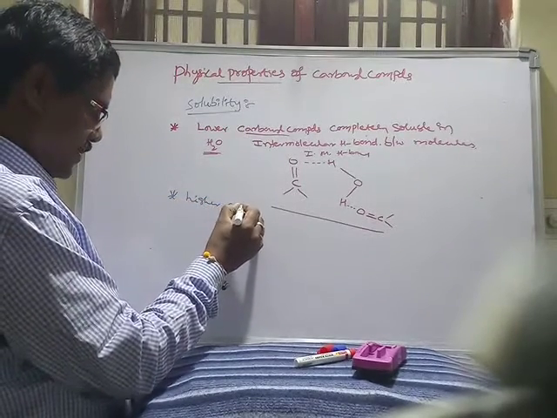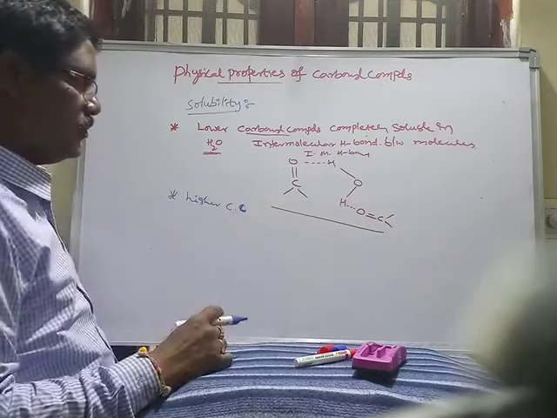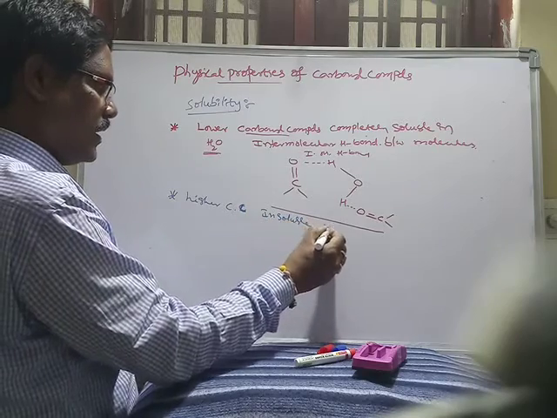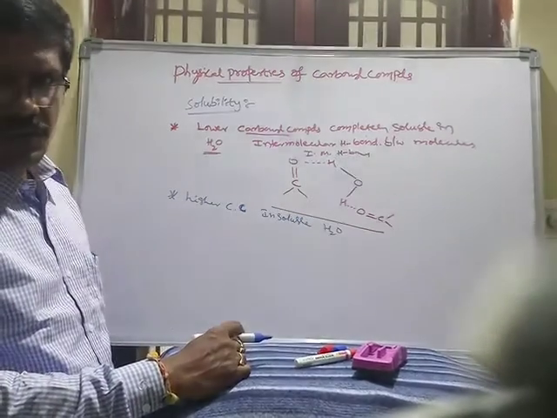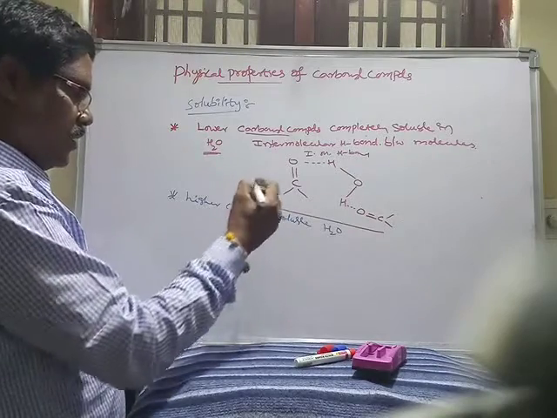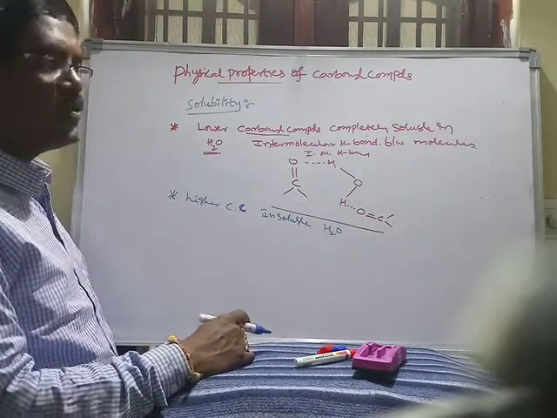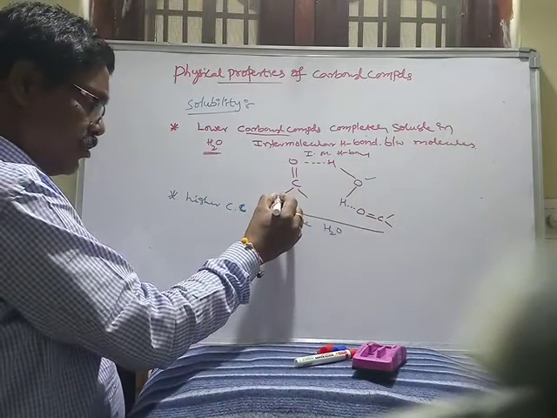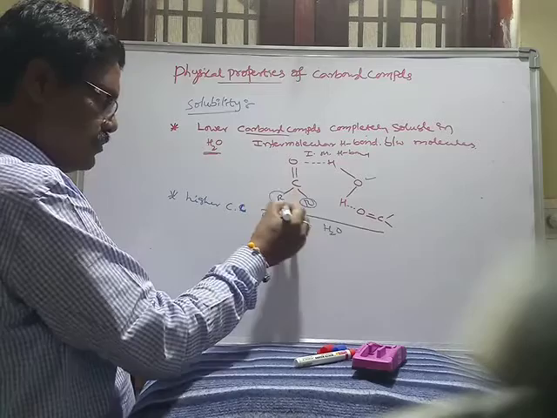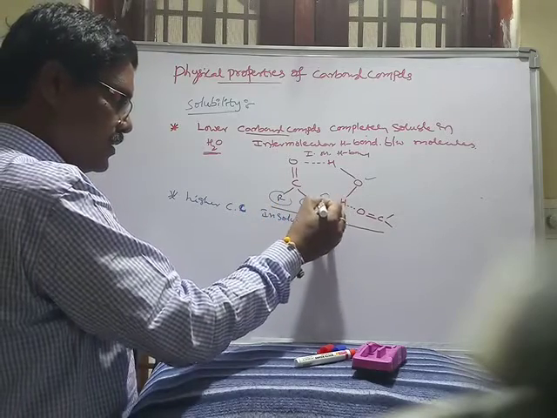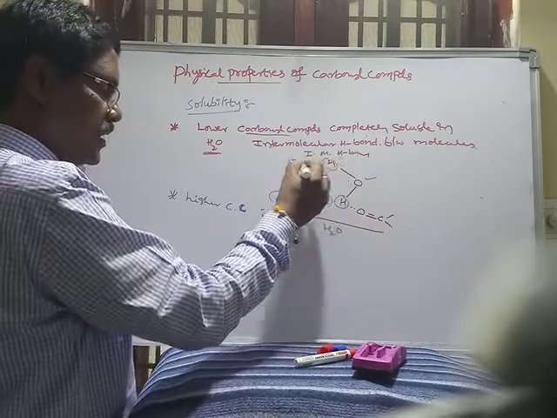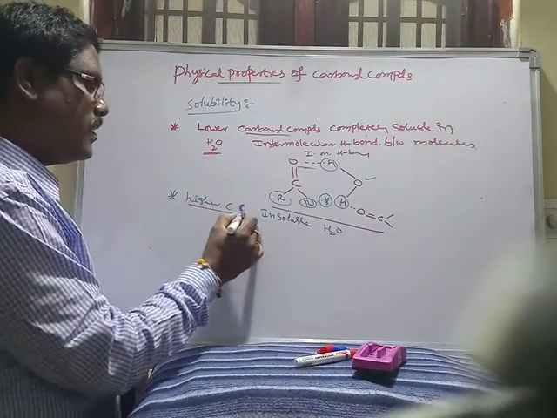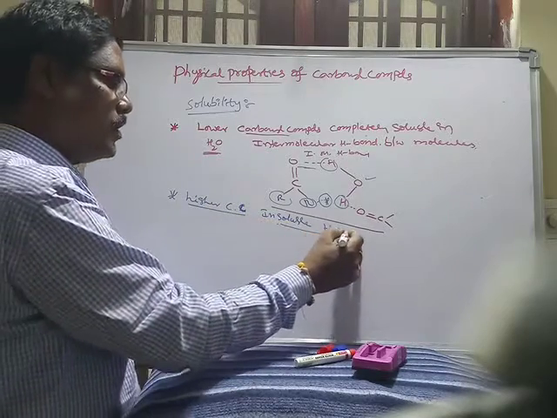Next, when we take higher carbonyl compounds, higher carbonyl compounds are insoluble in water. It is due to the inefficiency to form hydrogen bonds with water. Why? Because bulky groups are present. These bulky groups' hydrogens repulse this hydrogen only. That's why the formation of hydrogen bonds is not possible in higher carbonyl compounds. That's why they are insoluble in water.